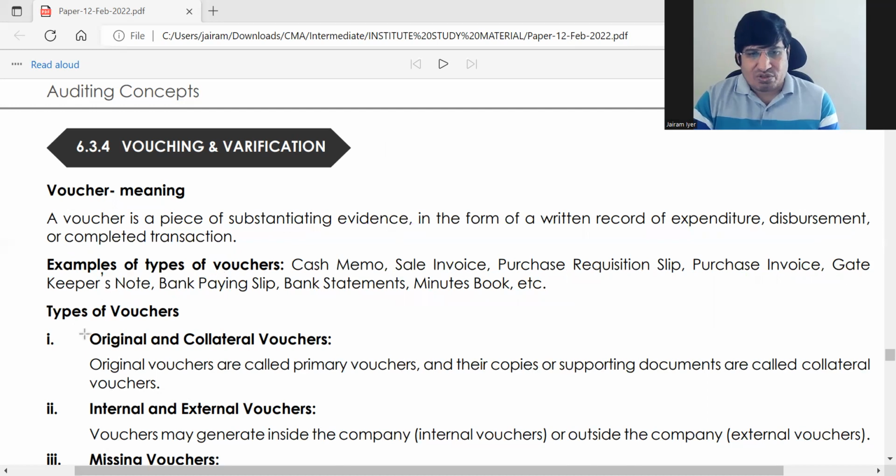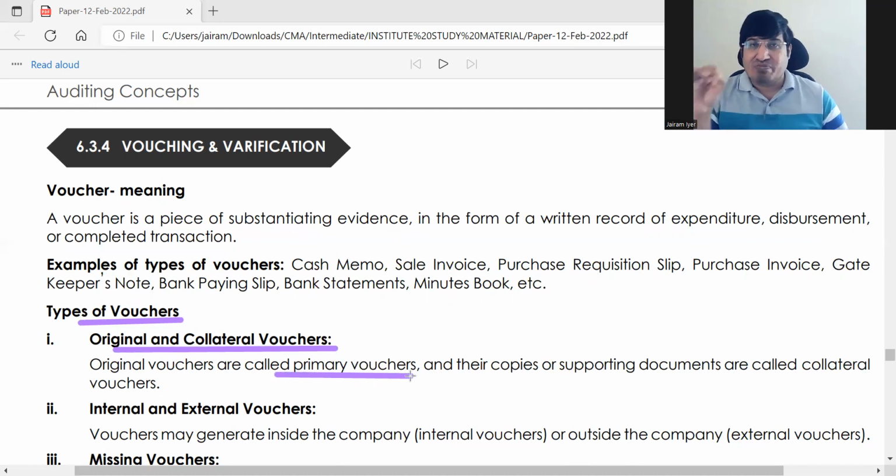So let us see the types of vouchers. One is original or collateral vouchers. Original is the primary voucher. That is the main voucher which you have got. The main receipt is original. If you have taken a Xerox or copy of that, it will be called collateral voucher. And sometimes with the main voucher, there will be some two or three small bills along with it. Those supporting documents will also be called collateral vouchers.